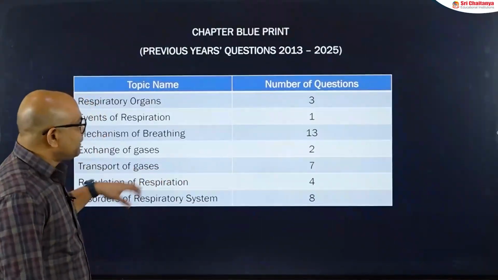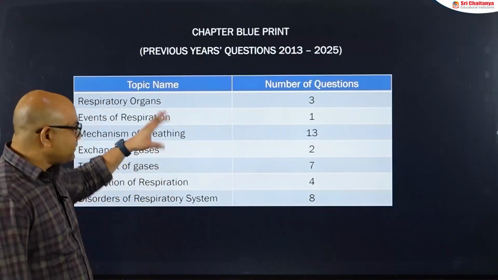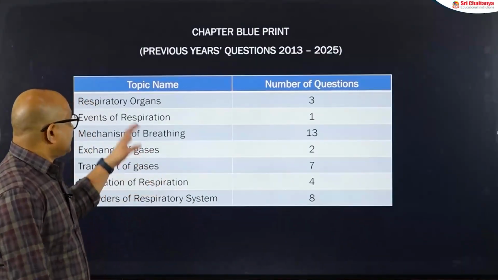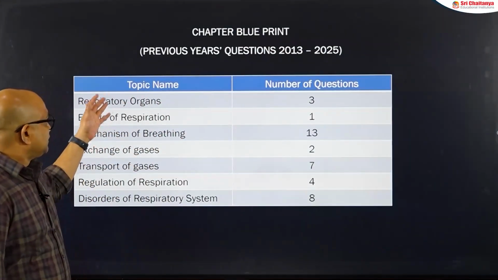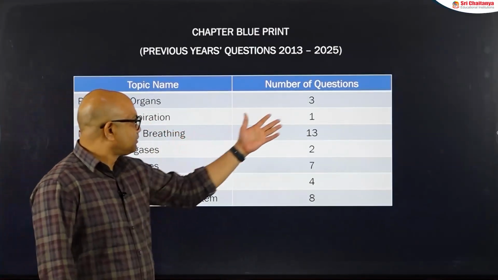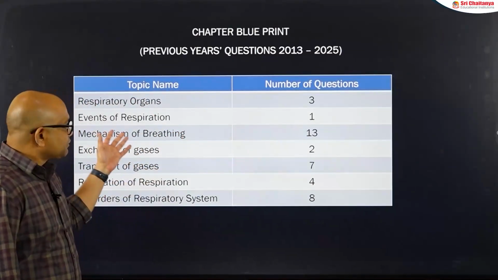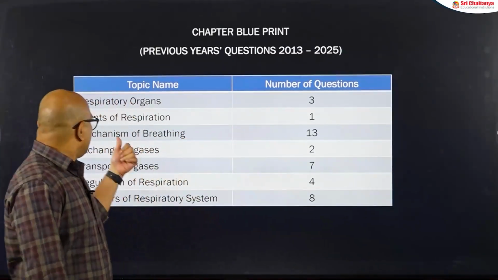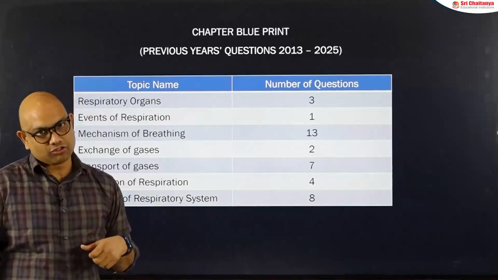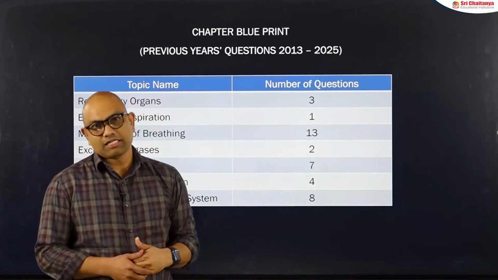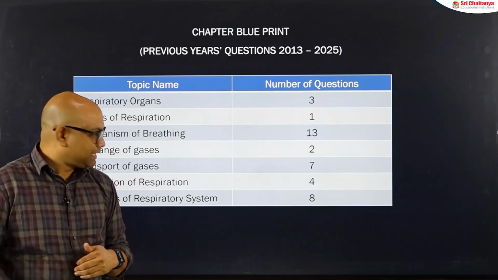And if you see the blueprint, that means the weightage of the topics related to this chapter in the last 10 years, like 2013 to 2025: respiratory organs, we got 3 questions, and events of respiration 1. Mechanism of breathing, we got 13 questions, because this is the hotspot of this topic. From this topic, there is a chance of getting 1 question per year.